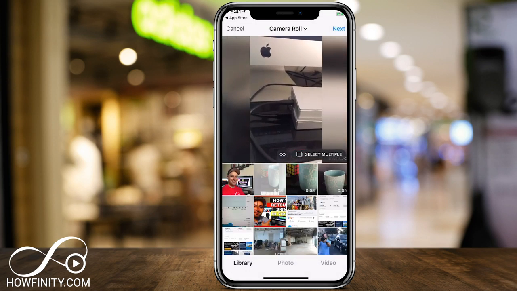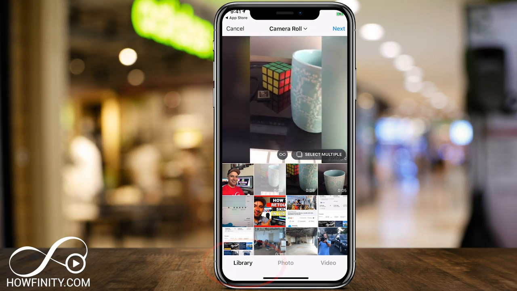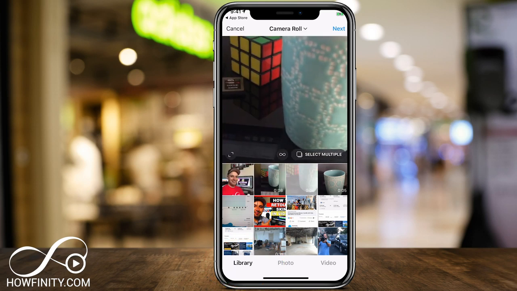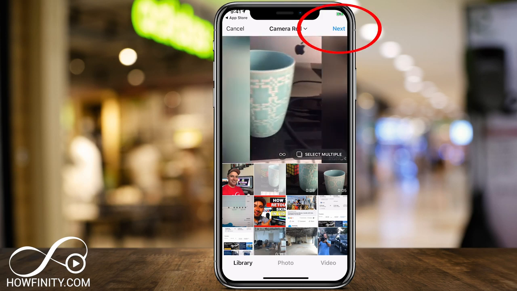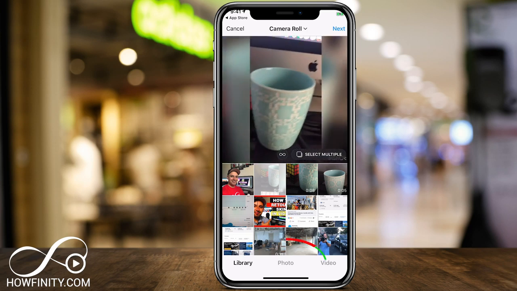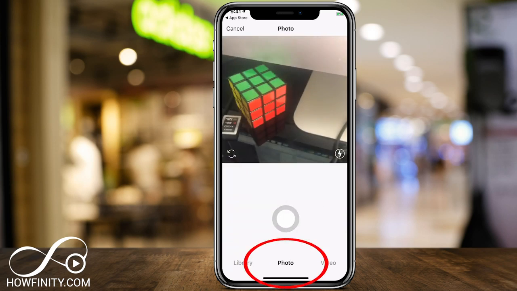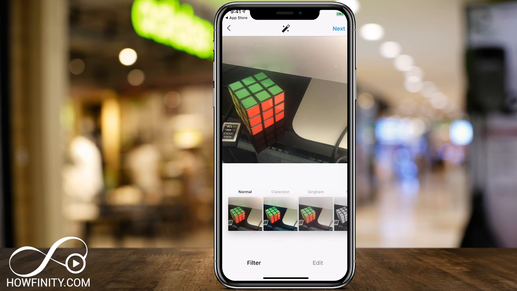So here, this is what we have. Instagram has access to your library here. As you could see, if I select different things in my library, I could choose them to post them. And if I press next, it will take me to the next page. Or I could see on the bottom, I'm on the library tab, go to the photo tab, and then it gives me access to a camera where I could simply press in the middle to take a picture.